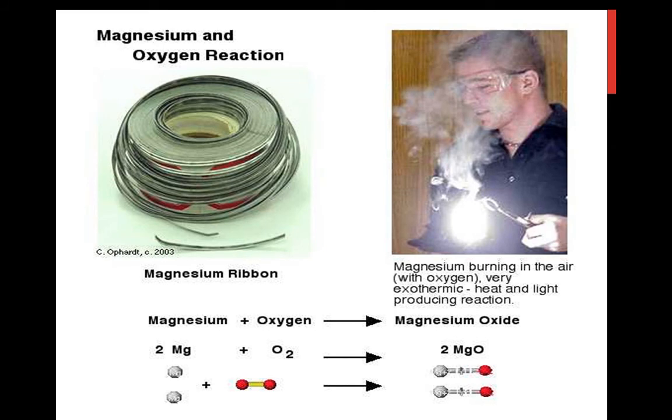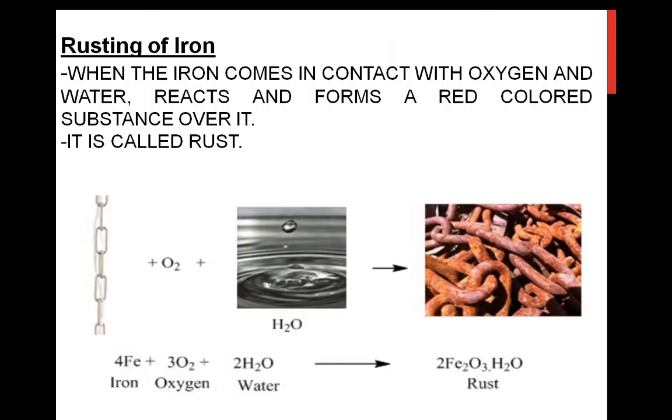Then we have learned the burning of magnesium ribbon. We have seen that a bright flame is coming out while burning the magnesium ribbon. So Mg reacts with oxygen forming MgO. Then again we added water. There is a formation of magnesium hydroxide, which is basic in nature. We have seen that in the experiment with litmus paper.